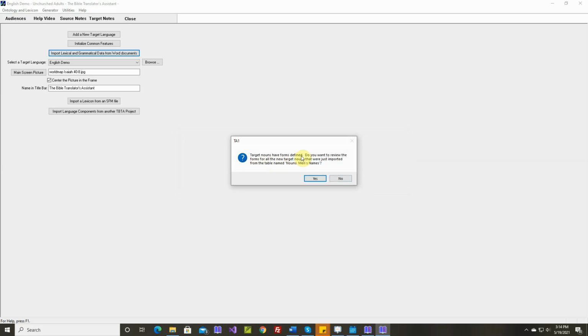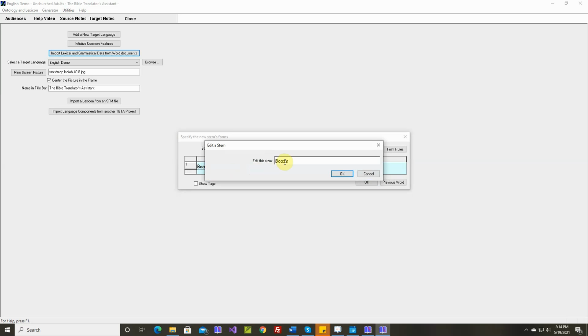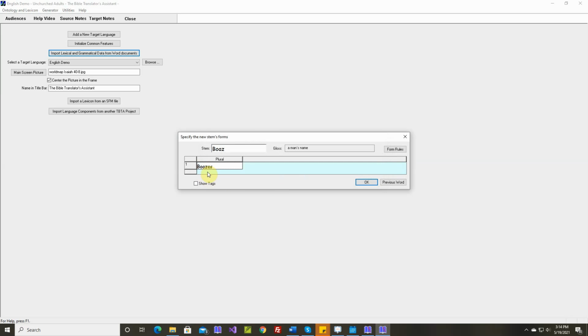Okay, target nouns have forms defined. We'll say yes. Aminadab's. Okay, Boaz's. Let's put an E in there. It will never occur in the plural form. But if it did, say there were 2 Boazes in this room, it would be like that.